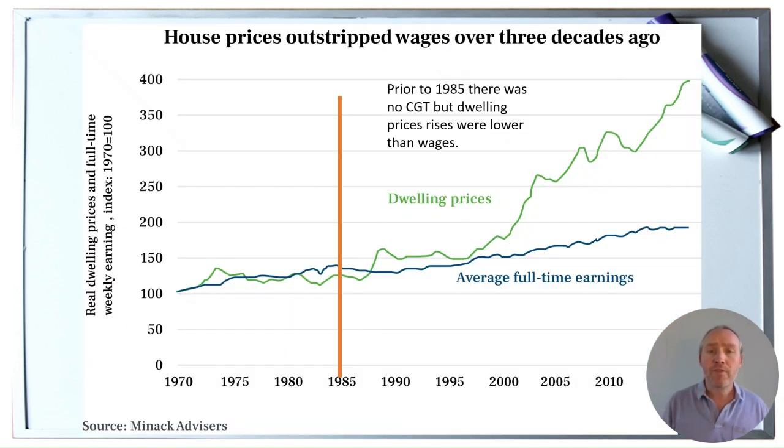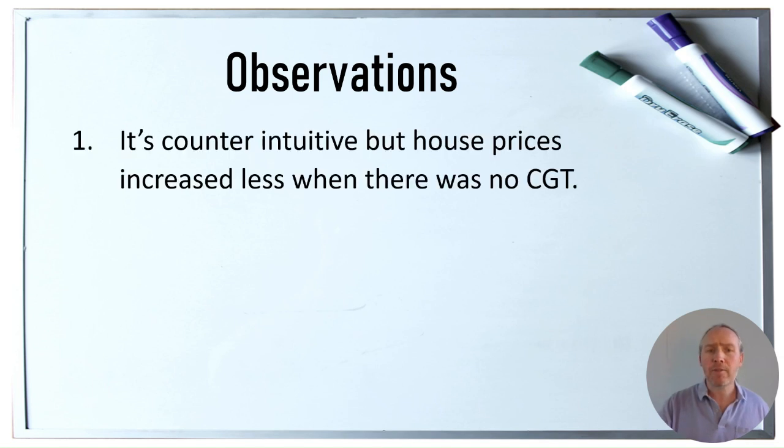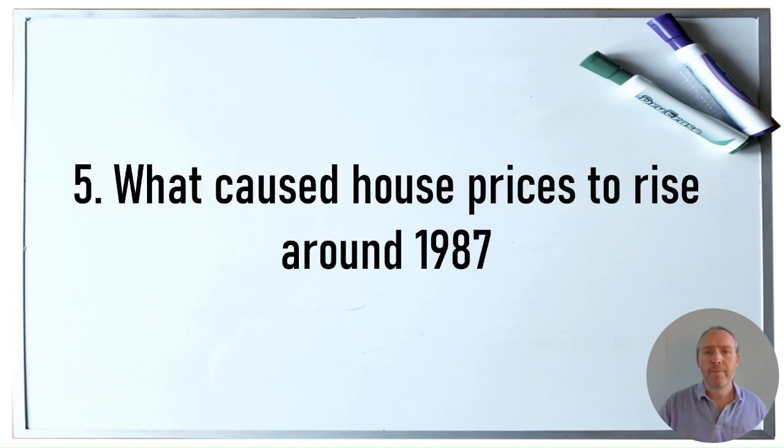Prior to 1985, there was no capital gains tax on housing. And then an inflation-based method was introduced. But the interesting thing here is that when there was no capital gains tax, we've almost got this perfect matching between house prices and earnings. It's completely counterintuitive, but house prices increased less when there was no capital gains tax at all.